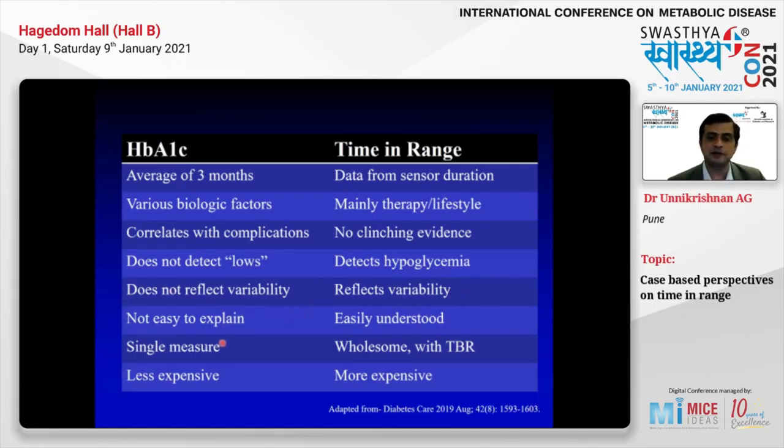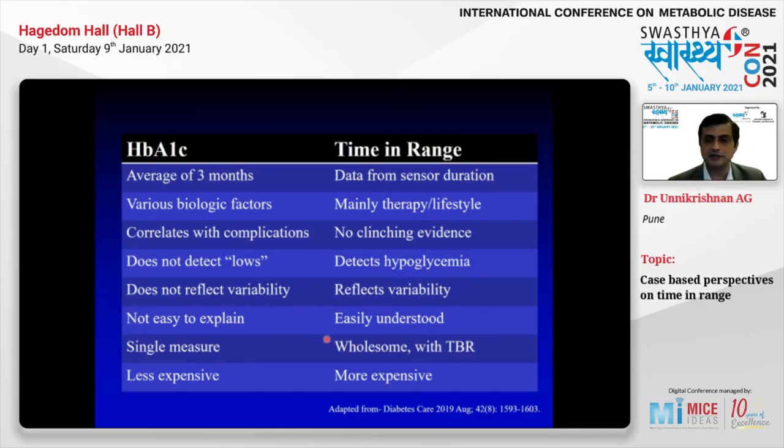HbA1c is not easy to explain. Time in range can be understood by anybody. For HbA1c, you'll have to tell the patient it is the percentage of hemoglobin that is bound to glucose, and hemoglobin stays in the RBC. The time in range is very simple. You just tell the patient it is the percentage of time that the blood glucose levels are normal, and it's a very simple concept.